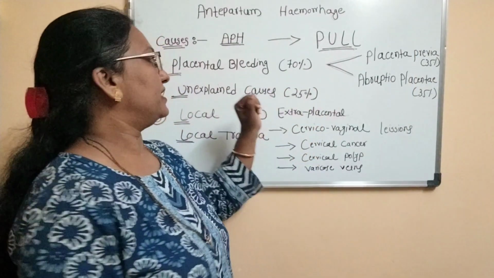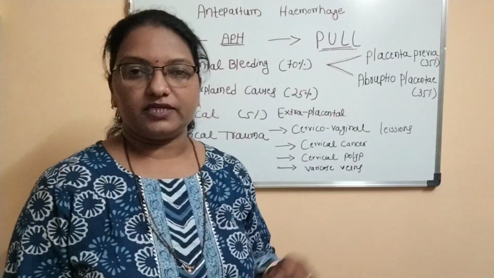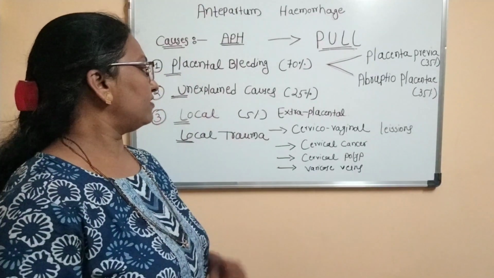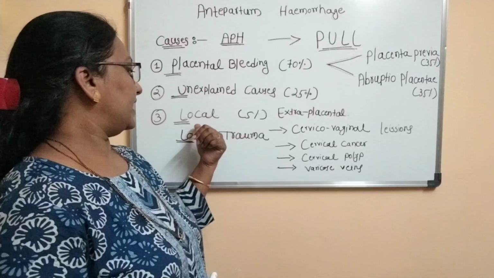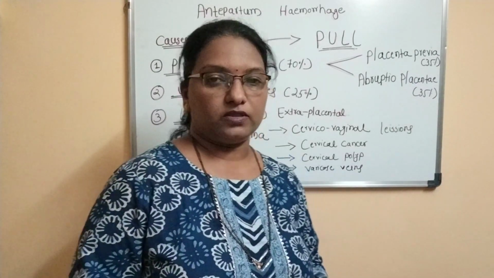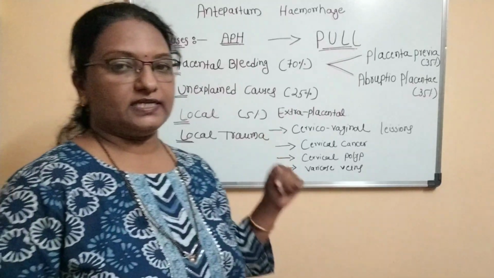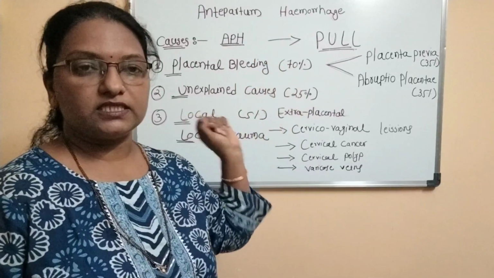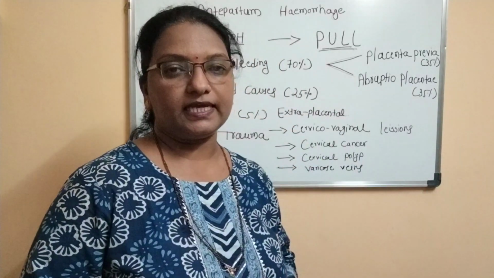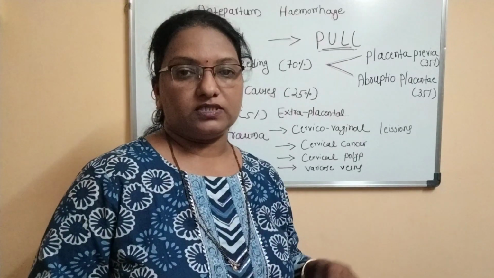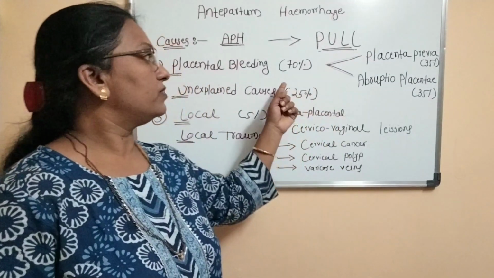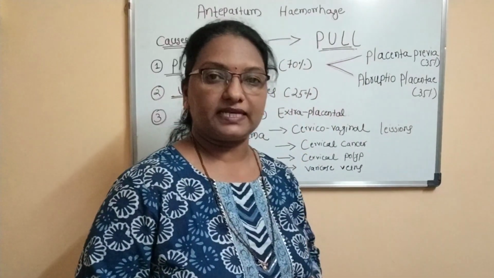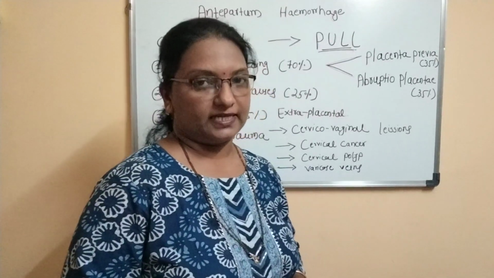The causes of APH. APH is grouped into three causes. First is placental bleeding, second is unexplained causes, and third is local trauma or local causes. They are also called extraplacental causes. The first cause, placental bleeding, is the most common cause. You can say about 70% of the causes of APH are placental bleeding. Placental bleeding is again of two types, that is placenta previa and abruptio placentae.